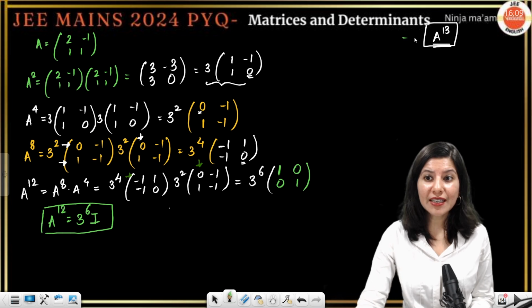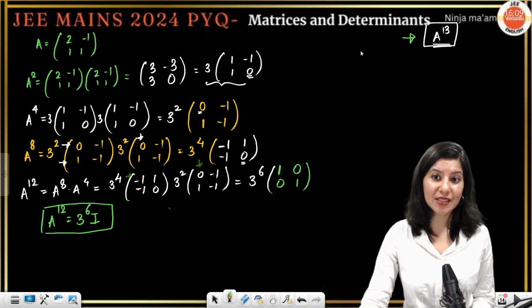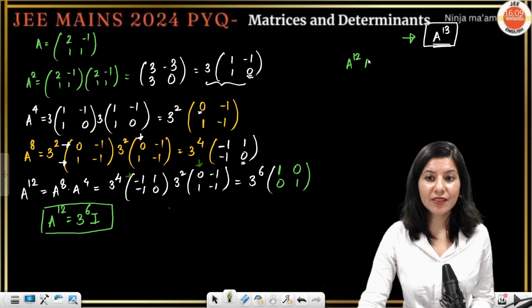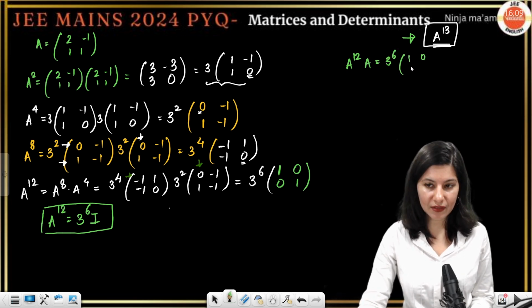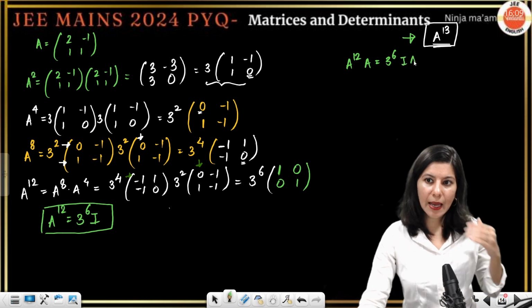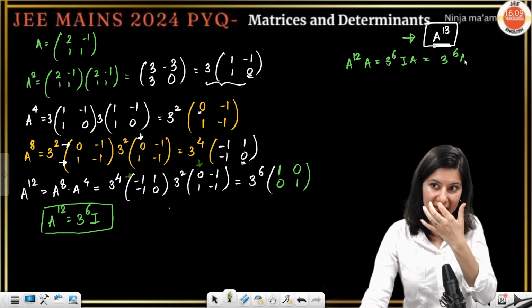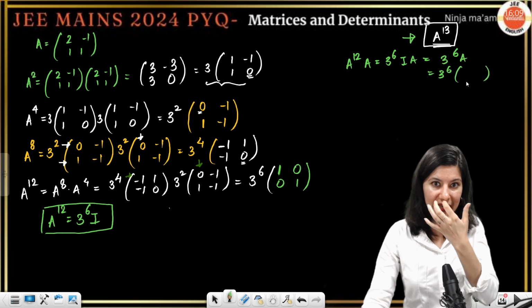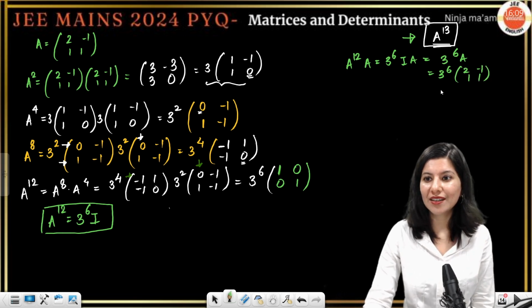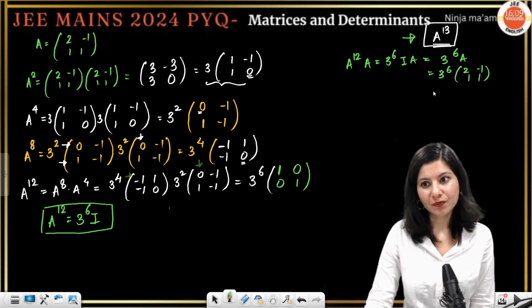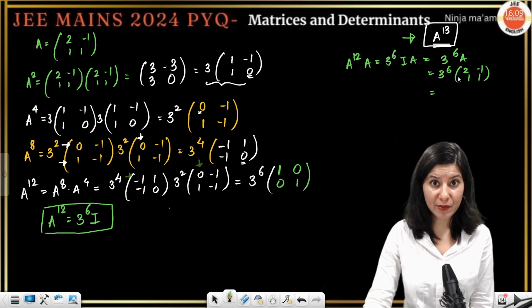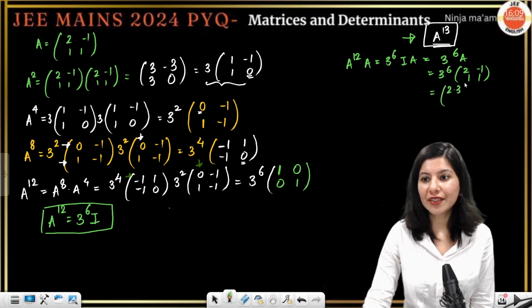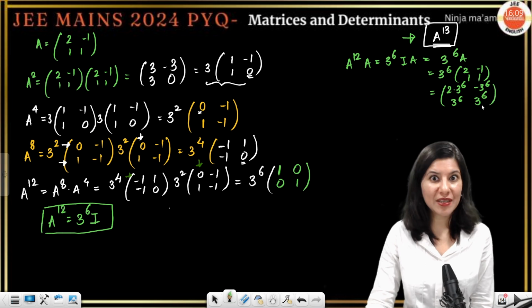Now we are looking for A raised to power 13 and that too diagonal elements. Okay. So A raised to power 12 into A will give you, right? So 3 raised to power 6 identity matrix, sorry, identity let's write I, and A. So this is going to be 3 raised to power 6 A. 3 raised to power 6 A is this 2 minus 1 1 1, right? So if you multiply, because you are looking for sum of diagonal elements, so 2 dot 3 raised to power 6 and 3 raised to power 6 and minus 3 raised to power 6, 3 raised to power 6. Do not make any mistake in last step.